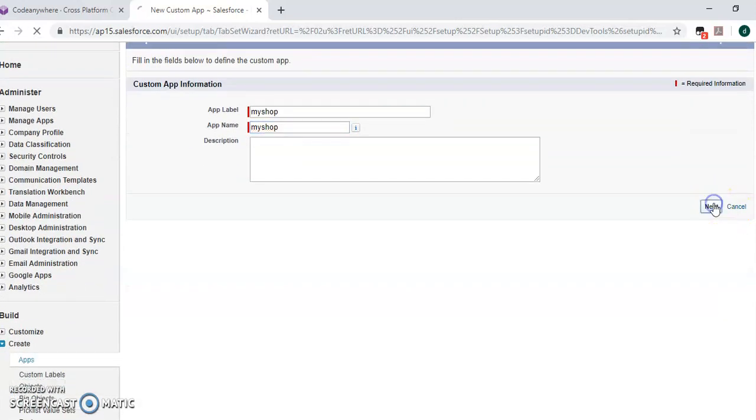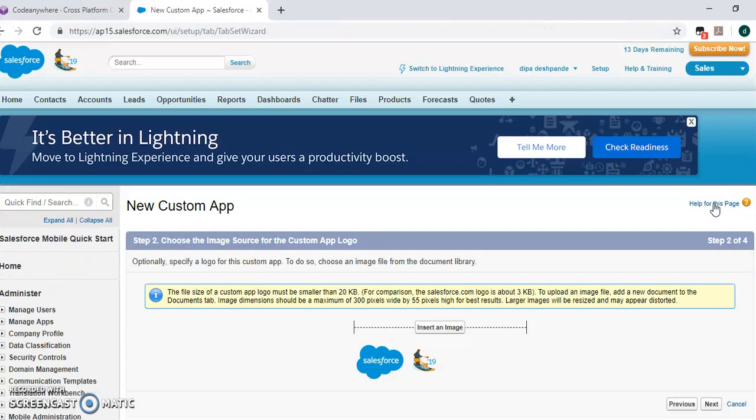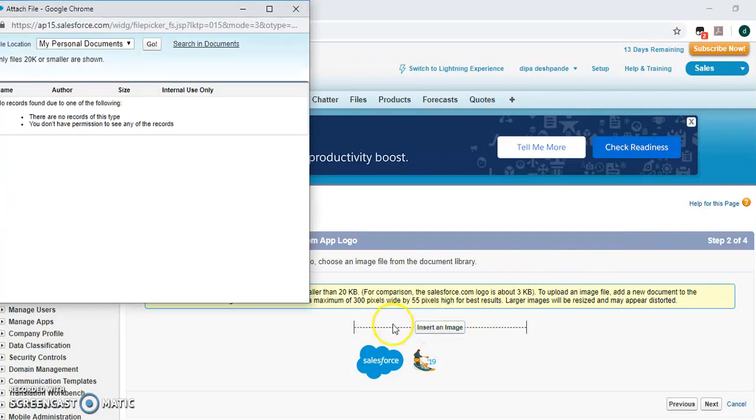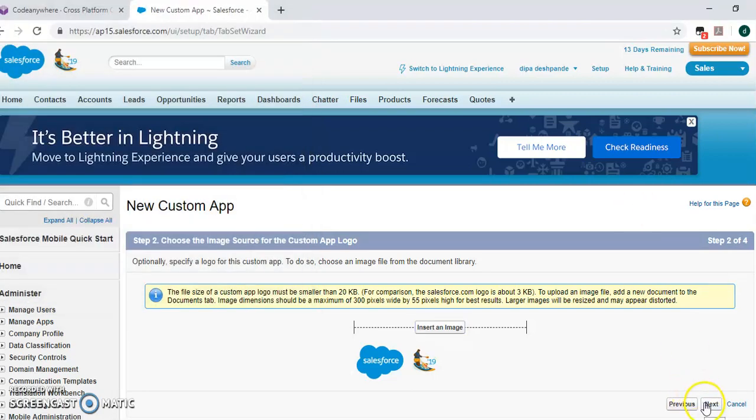Next. Insert an image, if you want to attach any kind of image you can select. Then Next.